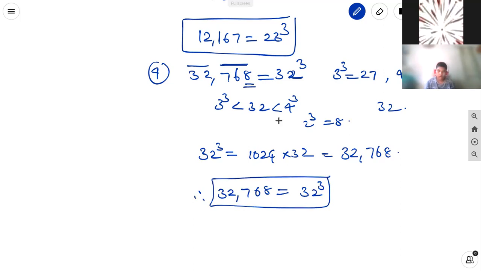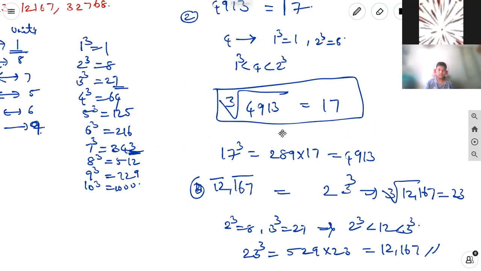To find a perfect cube root, for 3 digits make a single bar, and another bar, taking from right to left. Whatever digits are left on the left side, we find the nearest perfect cube for them. 32 is nearest to which cube? 3 cube. And in the units place, whatever number is there, from that we can take that number. This is based on the cubes. That's why you should remember at least the cubes of 1 to 10. If you remember them, then it is easy to find the cube root of any number. Okay.